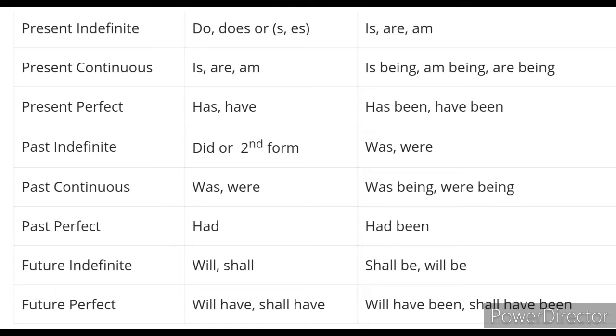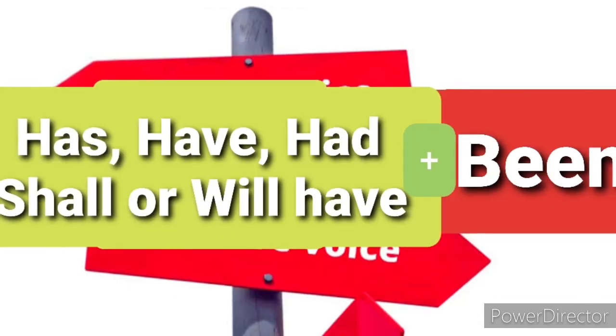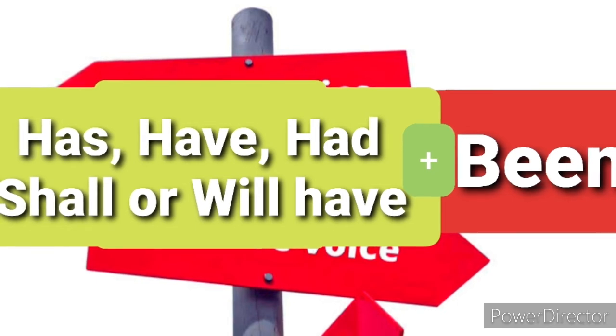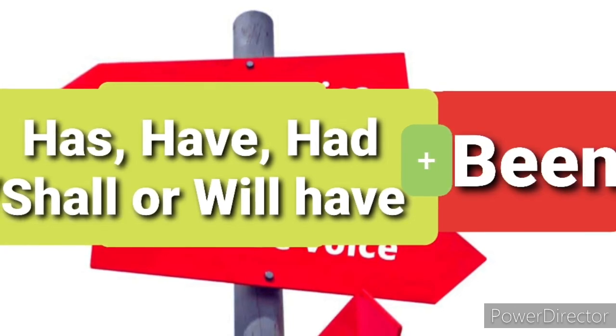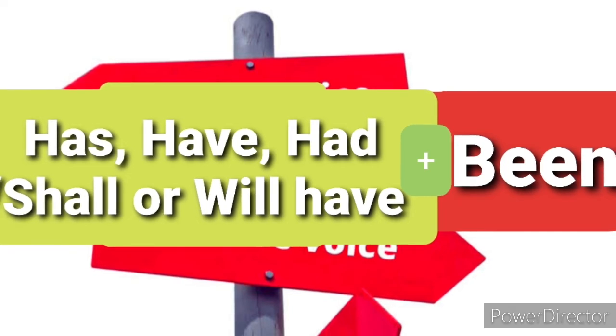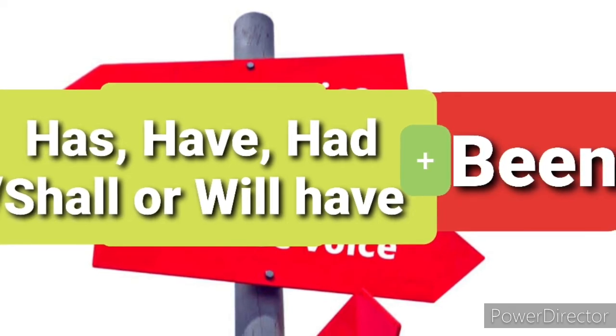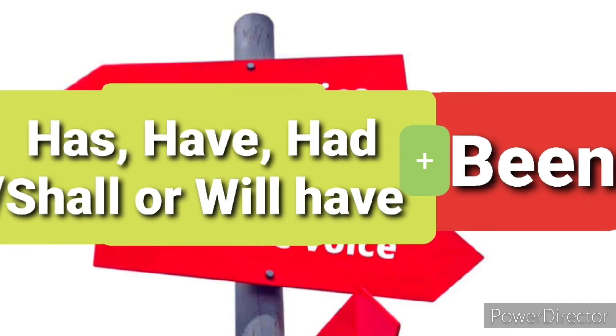Now next is perfect tenses. If in the sentence has, have, had is there, what are we supposed to do? We are supposed to add been, B-double-E-N, been, and the rest will be the same. And as I have told you earlier also, as per the requirement of the object, we are supposed to use the helping verb.